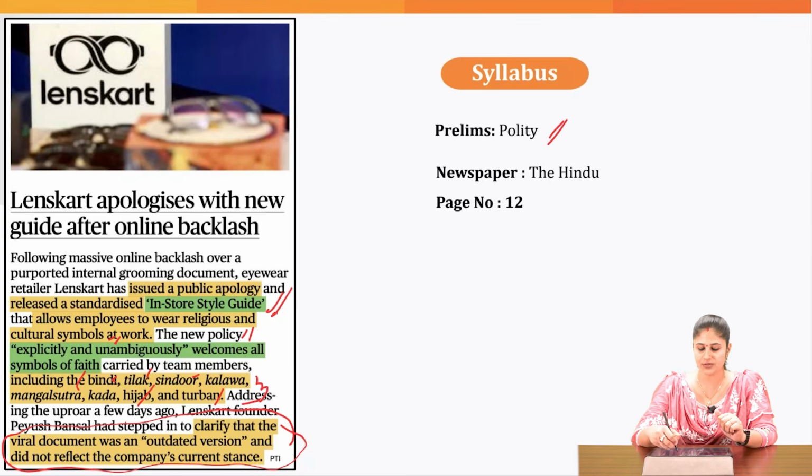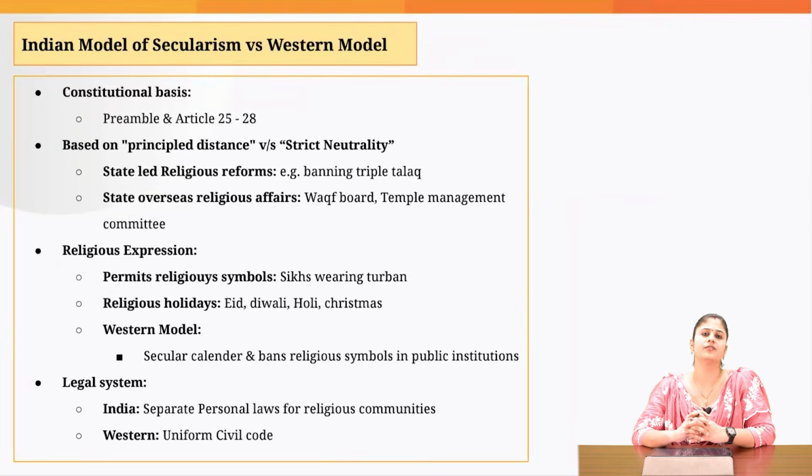This particular topic you can associate with the polity segment of the prelim syllabus. Now, what is important for us to know from the exam point of view is how the Indian model of secularism is different from the Western model of secularism. When it comes to the Indian model of secularism, the preamble clearly states that we are a secular state. That means there is no official state religion, and the Indian state is supposed to maintain neutrality and equal distance from all religions. We are guided by dharma nirpekshta, and equal respect for all religions.